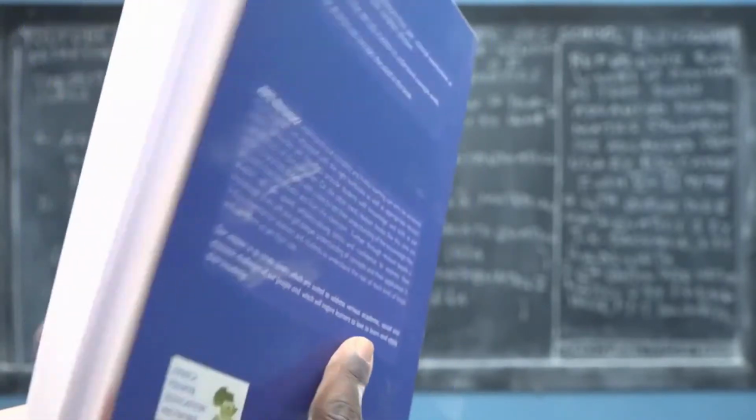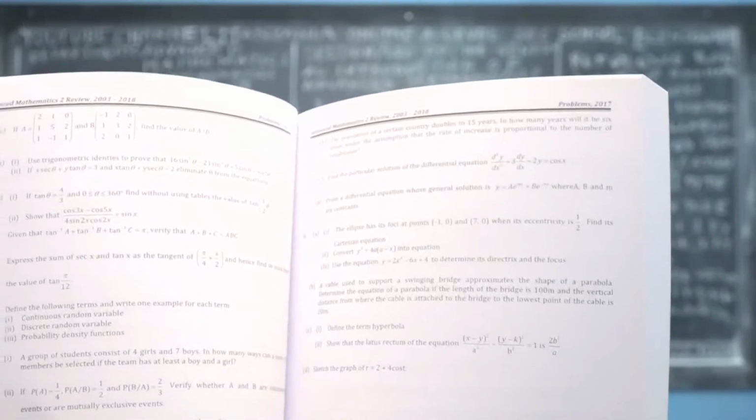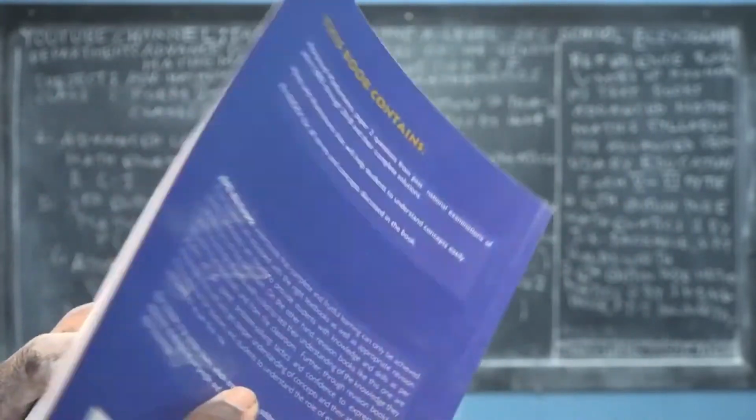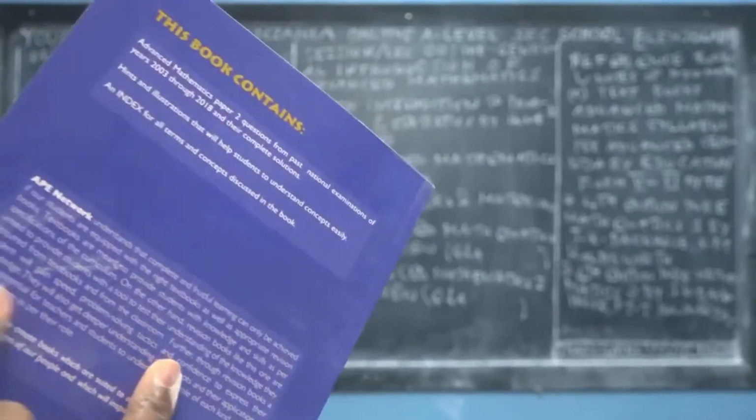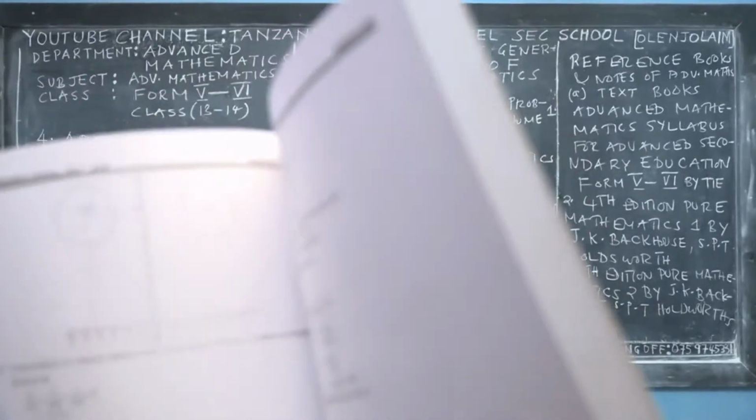Very interesting. So in this book, you'll find past papers for Advanced Mathematics 2. For example, this one is 2017 Mathematics Paper 2, Section A, which had 8 questions. Remember that the format of exams has changed when you compare late 2011 and even currently. Again, if you go to the next pages, you'll find the solutions of all the questions listed. I will be using this book as the reference book when I'll be teaching you advanced mathematics for those topics of paper 2.